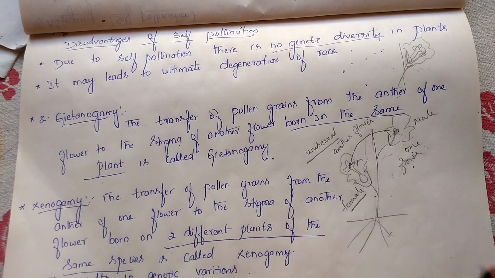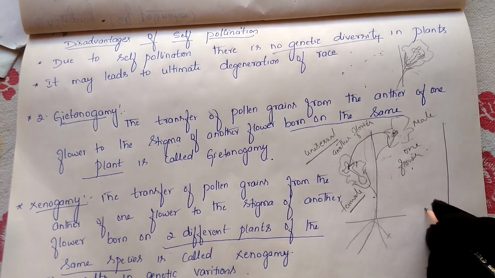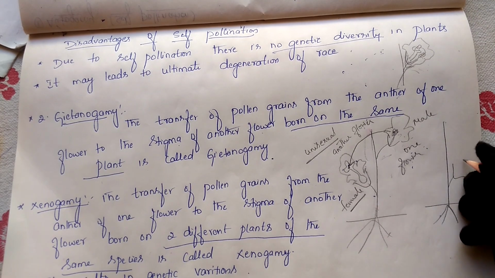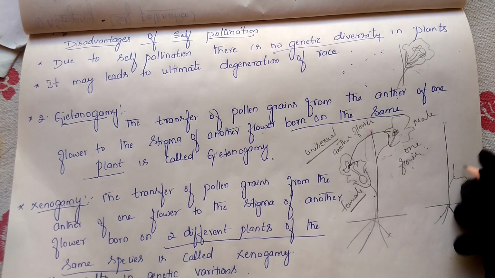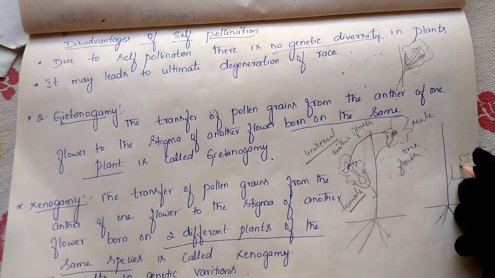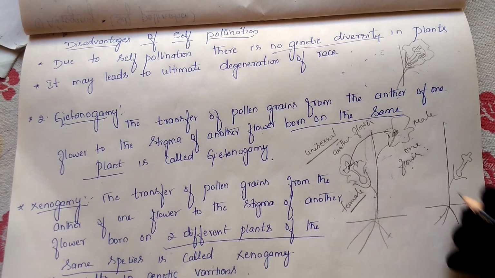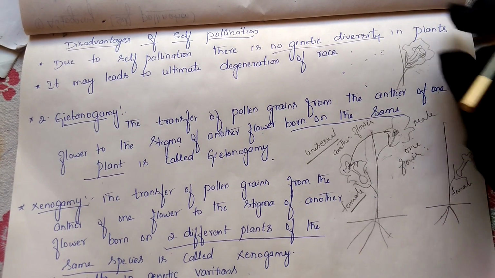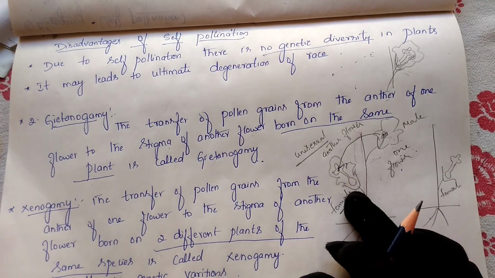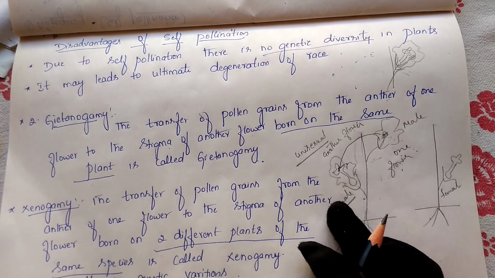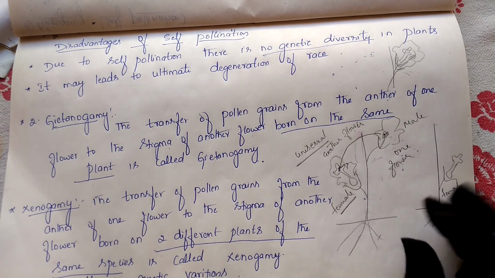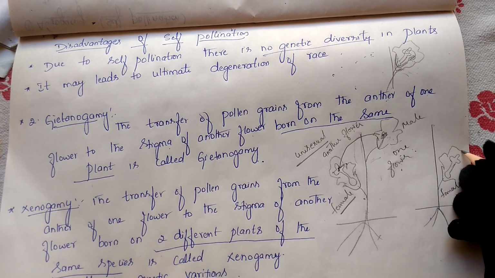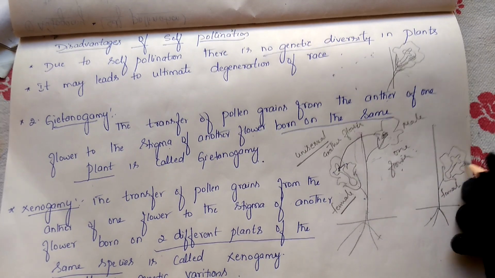Suppose this is one plant, and here is another plant. This plant is producing the flower. This is the stigma. Assume that this is the female flower. This is one plant and this is another plant. Two different plants are present. Now this is the flower which is producing.